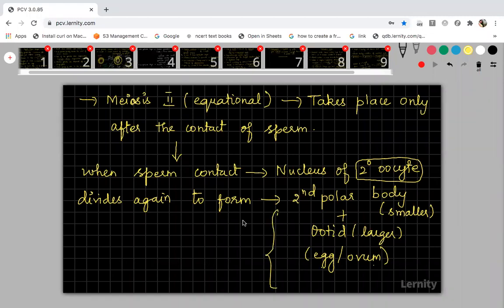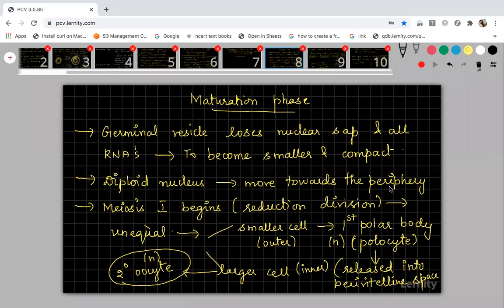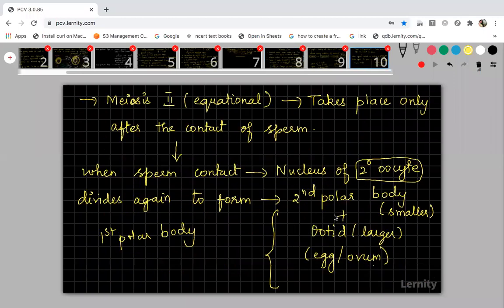Meanwhile, the first polar body that has been released into the perivitelline space, I told you here, you remember? Go back to the slide. I told you the first polar body will be released in the perivitelline space. Meanwhile, when this meiotic division is taking place, the first polar body may also divide, resulting in two polar bodies, and both will be non-functional or sterile.